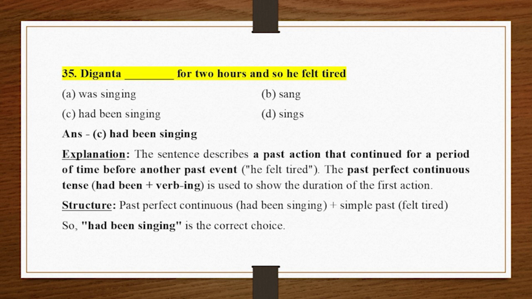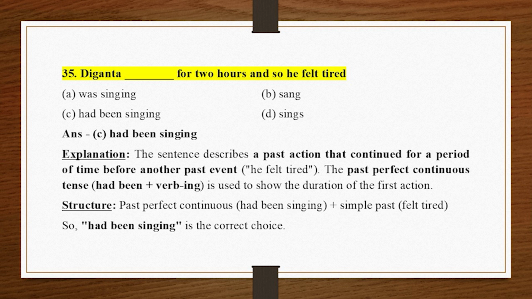35. Diganta underscore for 2 hours and so he felt tired. A. Was singing. B. Sang. C. Had been singing. D. Sings. Answer C. Had been singing. Explanation. The sentence describes a past action that continued for a period of time before another past event, he felt tired.